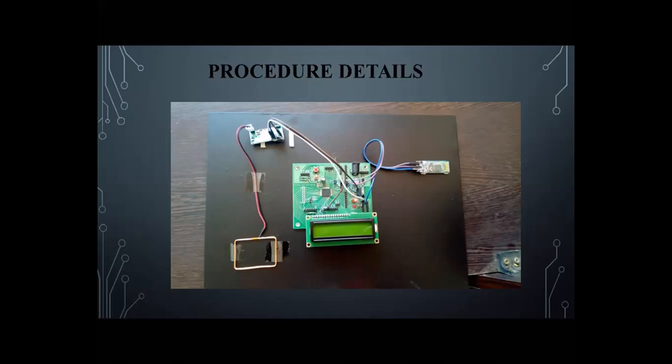And of the other 3 modules, the module to the right of this is the Bluetooth module. We are using the HC05 Bluetooth module to interact with mobile devices, because not everyone will have a Wi-Fi module to interact. So instead of a Wi-Fi module, we are using a Bluetooth module to interact with the user, and the mobile app will also interact with the server through this HC05 itself.